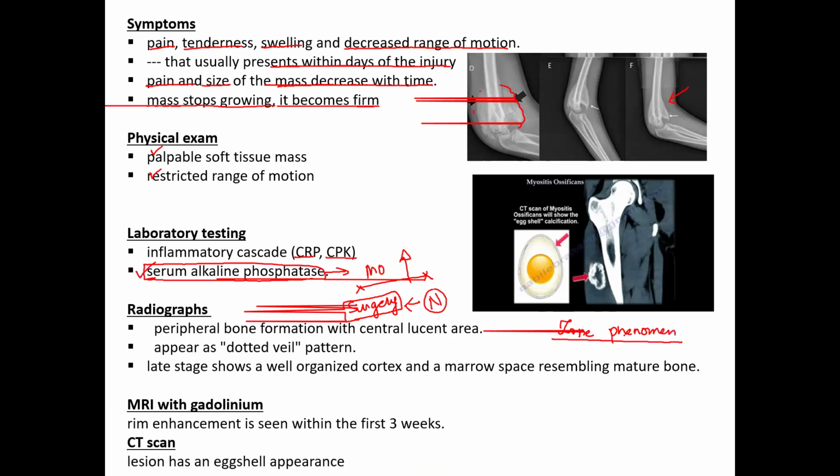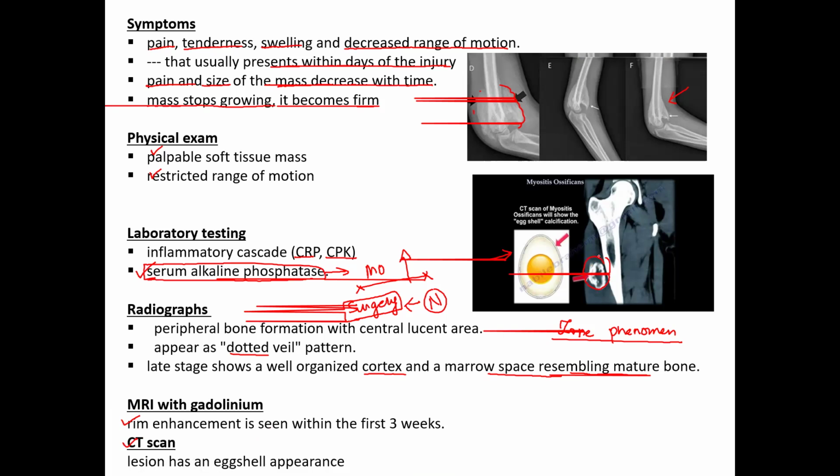So what is the central zone? Central zone is the unossified zone. Peripheral is the ossified zone. And there is a dotted wheel pattern, and in the late stage an organized cortex will be there, and marrow space resembling the mature bone, as I told before. MRI we do to differentiate it from other inflammatory lesions of the bone. On CT scan, a classical eggshell appearance will be there. So this is the eggshell here. The same way in the CT scan of myositis ossificans, you see an eggshell appearance.